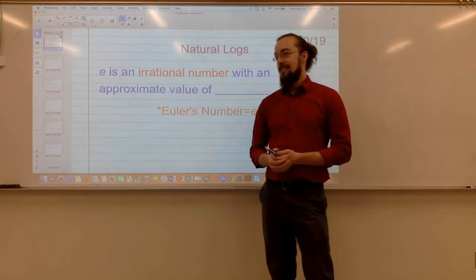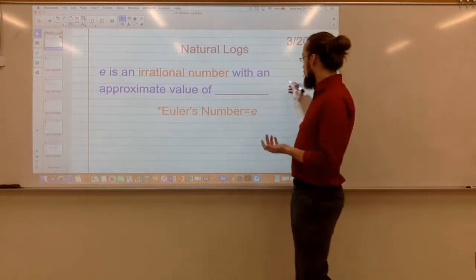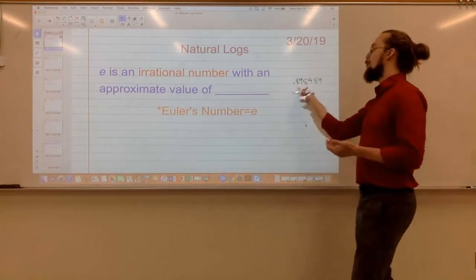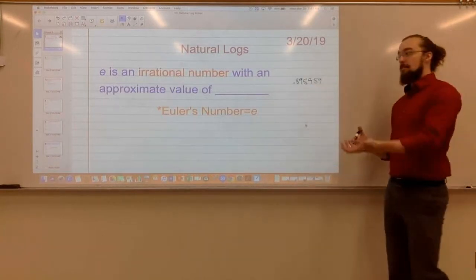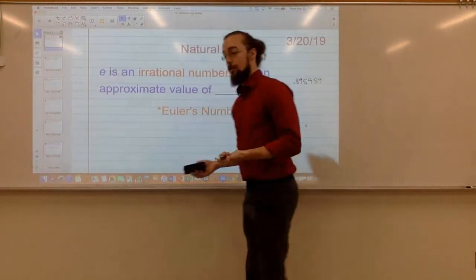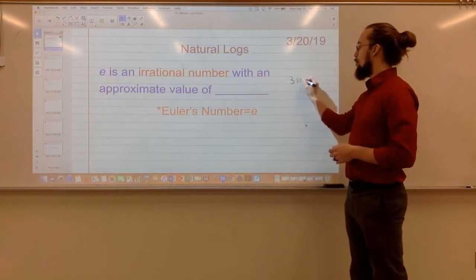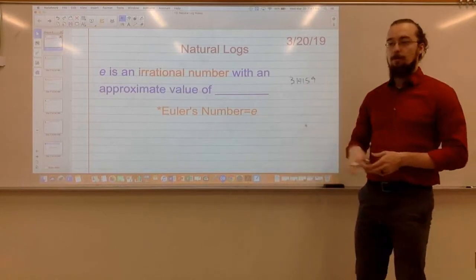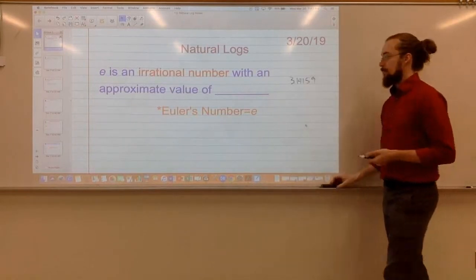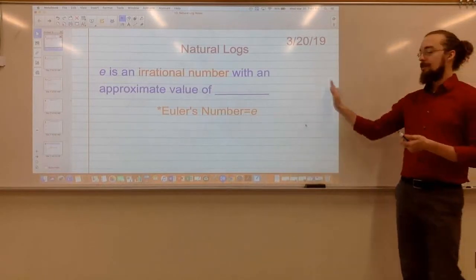Well, think about pi. A repeating decimal could be something like 0.898989, right? It repeats over and over. An irrational number like pi or e doesn't repeat. It's just a bunch of gibberish. Like pi is 3.1415 blah blah blah. No part of it ever repeats. It seems like a collection of random numbers. It's not random, but it seems that way.